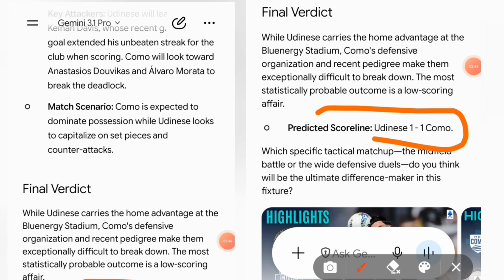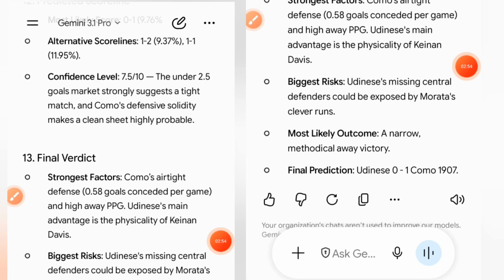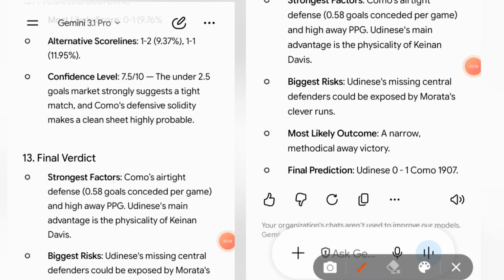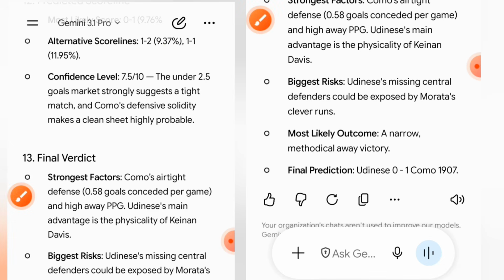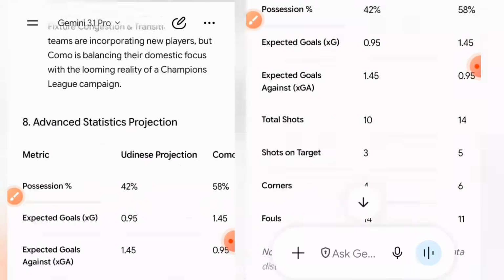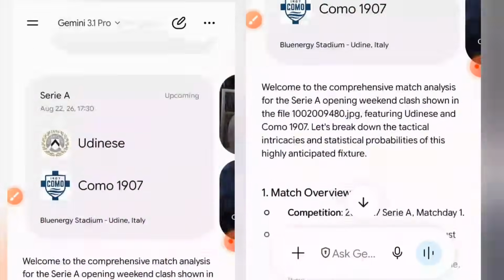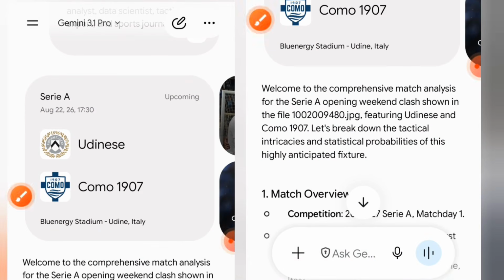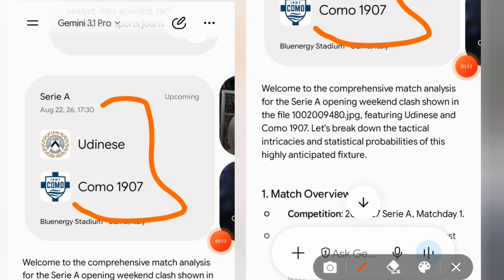We decided not to generate the alternative scoreline, but if you want it, for this match we can also look into probably 1-2, with the away team, Como, winning the match. But my final prediction on this is that the match should end up under 4.5 goals. The match between Udinese and Como: under 4.5 goals.